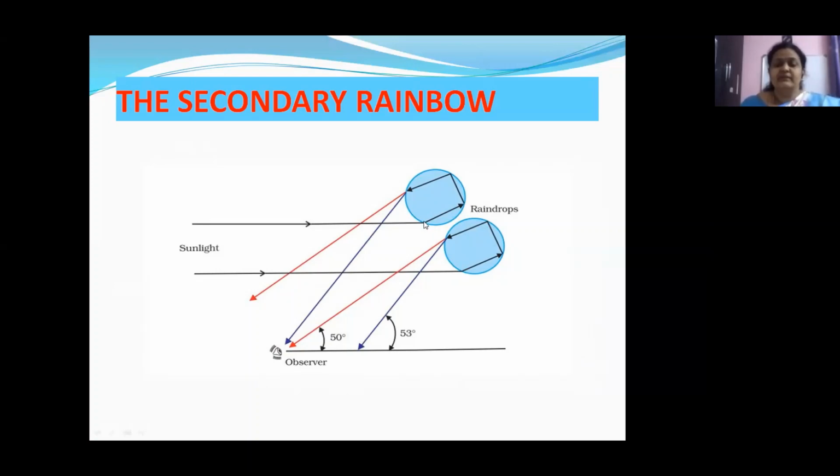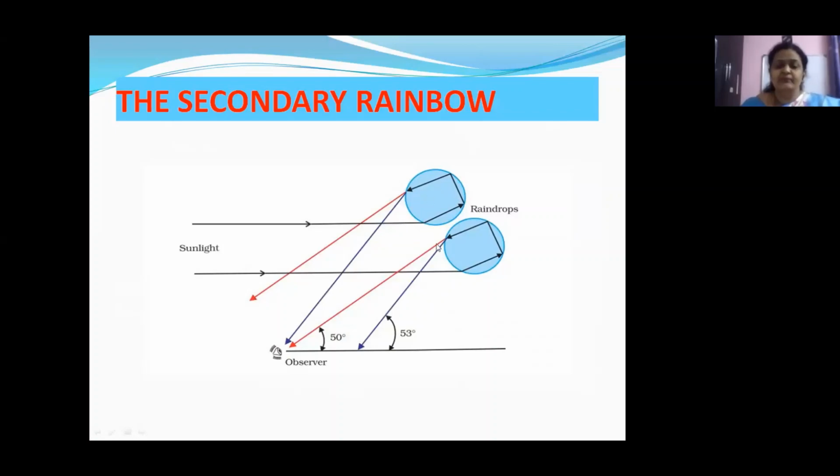The incident light gets refracted in the raindrop, and total internal reflection here, another total internal reflection here. And when they are coming outside, what is happening, children? The reversal takes place. The red colored light here and the violet or the blue colored lights here, because of the 2 reflections.